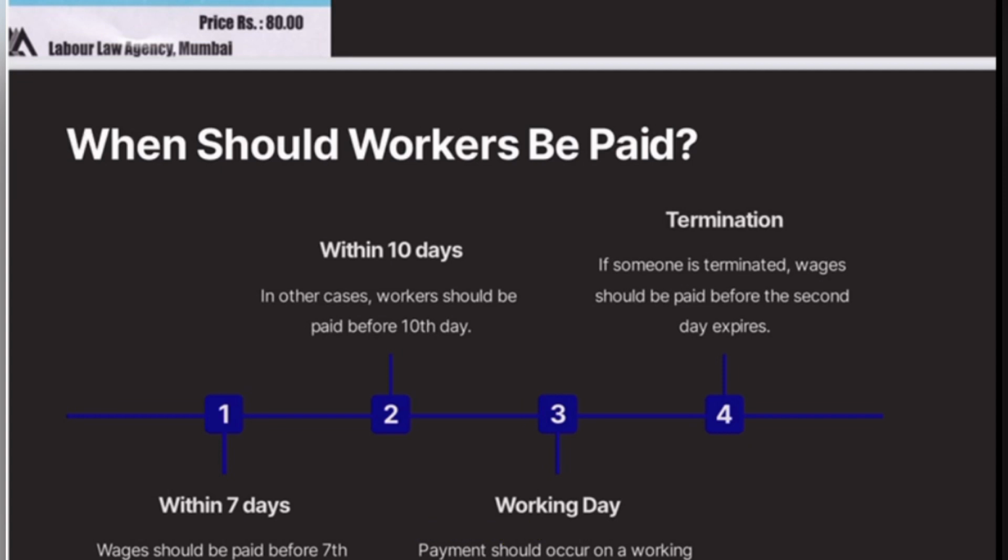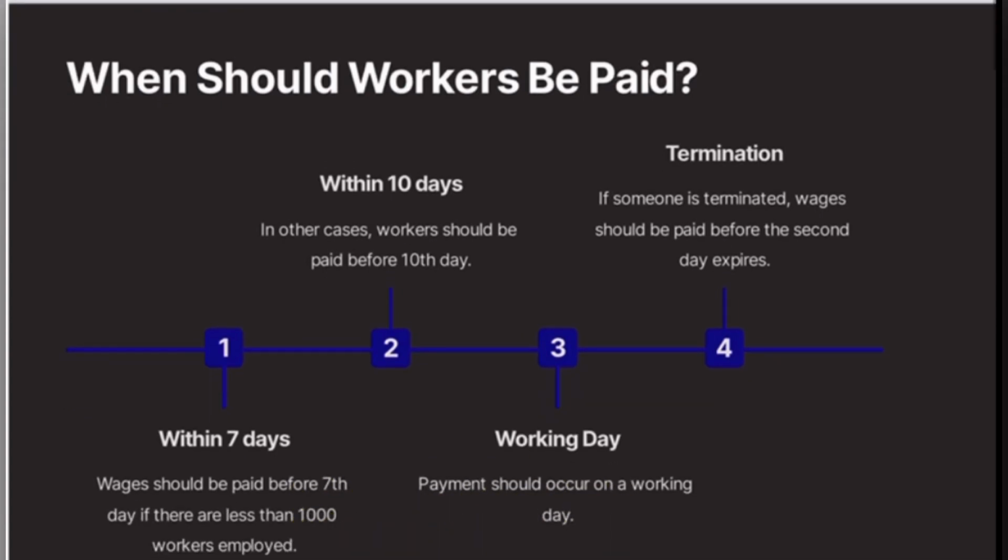This act is very important for EPFO and APFC examination. Let's study it. So when should a worker be paid? This is a very crucial question which comes to our mind. Suppose I am working in a factory, then my payment as per this act should be within 7 days of finishing the work period. If an industry has less than 1,000 workers, this provision applies. In other cases where the workers are more than 1,000, it can be within 10 days.